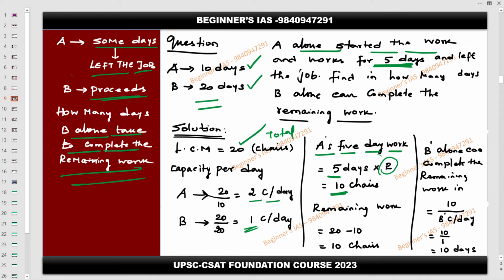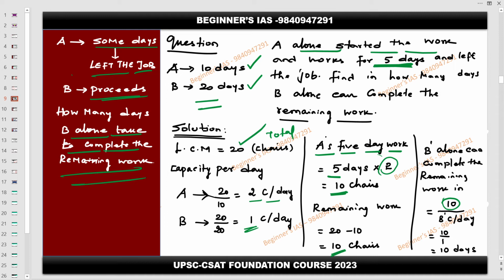What is the remaining? The remaining is 10, which means the total work, that is 20, minus the work that has been done by A, that is 10. Then you have to subtract these two. Therefore 20 minus 10 will become 10. So these 10 chars need to be completed by B. Therefore, that is going to be the total work now. Now the total work is 10, not 20.